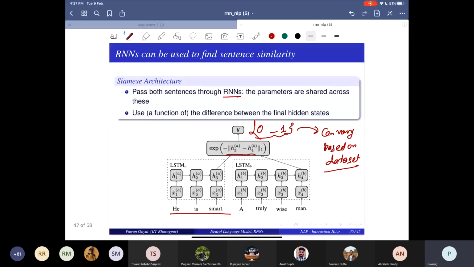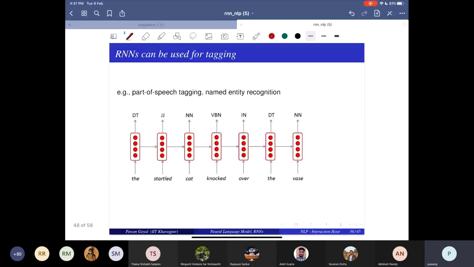So RNN can be used for classification, RNN can be used for finding sentence similarity. What else can RNN be used for? RNN can be used to do the things that I shared last week, and we'll also be sharing this week. And that is doing part of speech tagging and NER. And actually, with part of speech tagging and NER, you use the basic RNN architecture where you are producing output at every step.